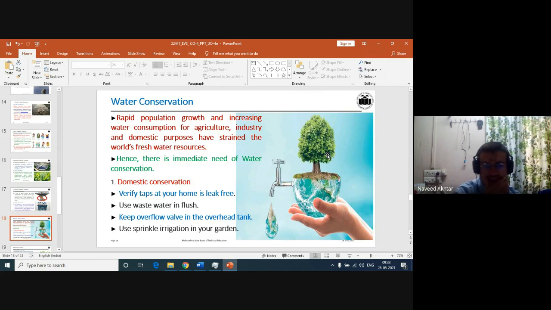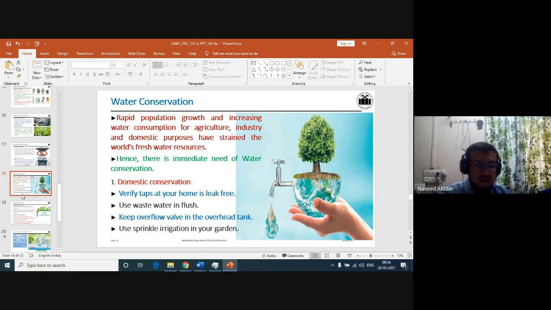Then domestic conservation means when our use is complete, you close the tap, or the tap you are using should be leak free. Use wastewater for flushing: if you are using the flush in our toilets, you can use such water for flushing rather than fresh water. Keep an overflow valve in the overhead tank. Use sprinkler irrigation in our gardens. Sprinkler irrigation we have seen in earlier classes.